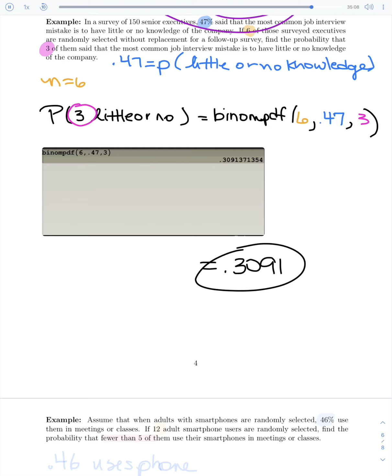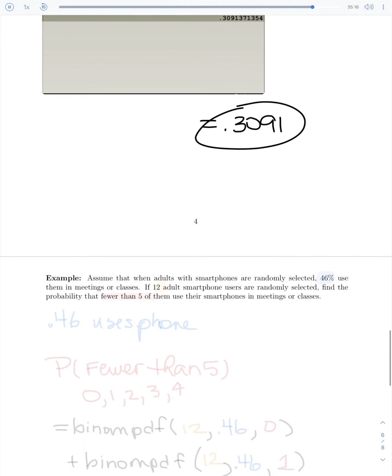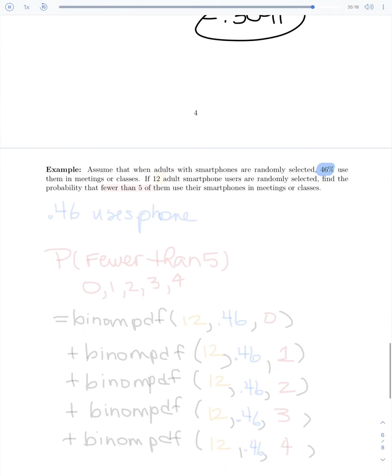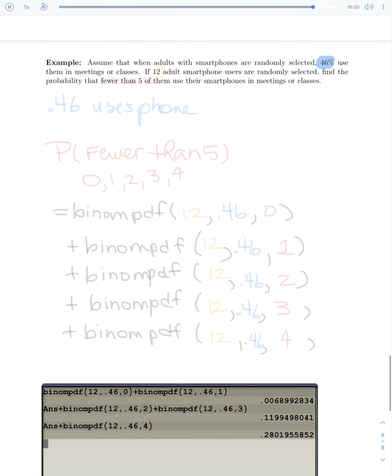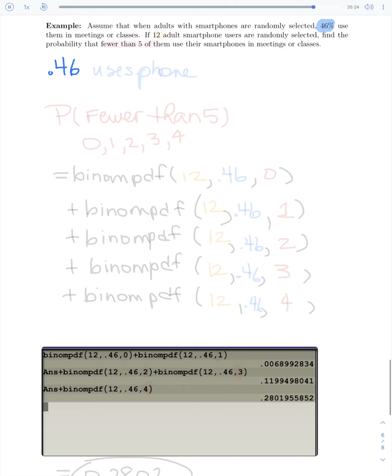We've got another problem. Assume that when adults with smartphones are randomly selected, 46% use them in meetings or classes. So there's our percentage, 46%, which will turn into a decimal as 0.46, using phones in meetings or classroom.